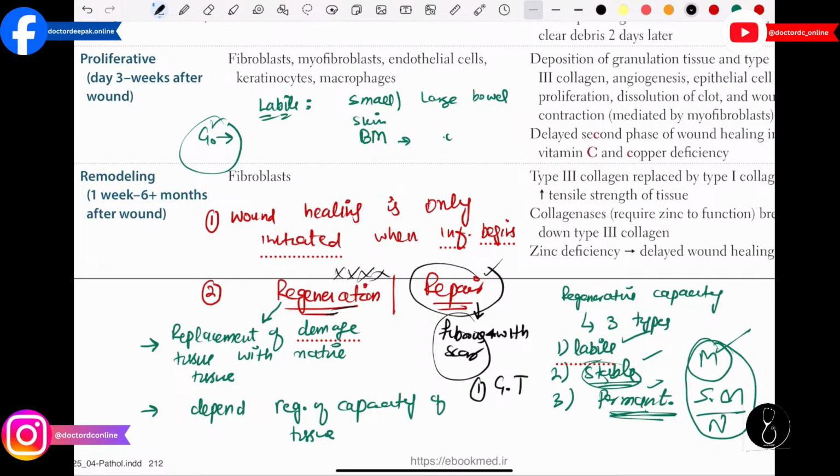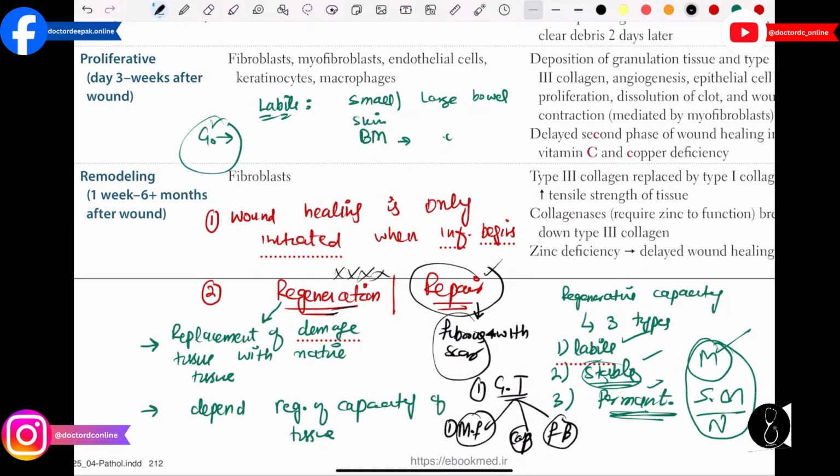If they ask you, granulation tissue is composed of how many components? 3 components. One is the myofibroblast, the second one is the capillaries, and the third one is the fibroblast. First of all, what is the function of myofibroblast? These are the cells which contract the wound. Then what is the function of capillaries? Basically they provide the nutrients. Then what is the function of fibroblast? They deposit the type 3 collagen. Please keep this in mind. They can ask you what granulation tissue consists of, so you have to remember these 3 points.